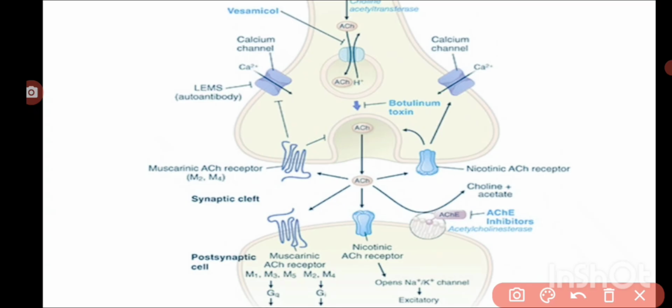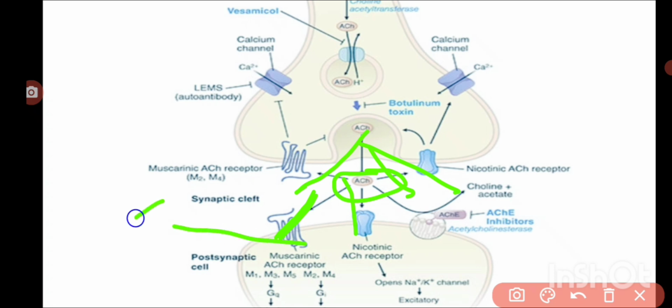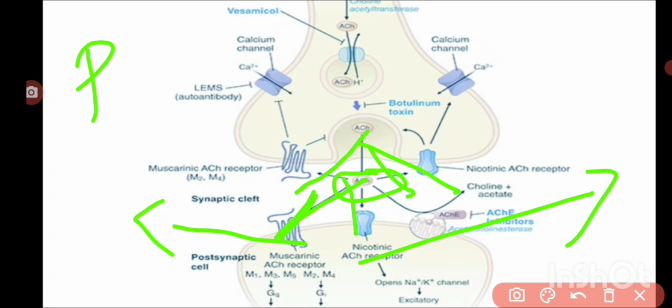Okay, so after the release, among the released acetylcholine, some of the acetylcholine will act on the corresponding receptors. So what are the receptors for acetylcholine in the case of the parasympathetic nervous system? The receptors for acetylcholine are both muscarinic receptors and nicotinic receptors. Okay, so it may act on either the postganglionic nerve endings.